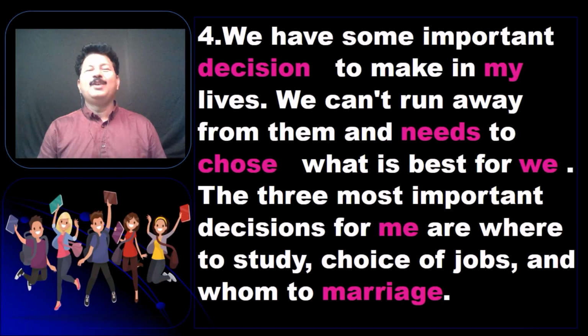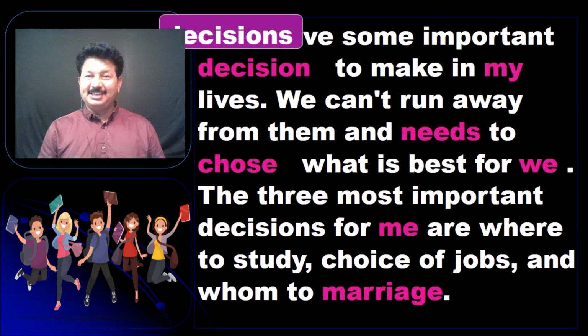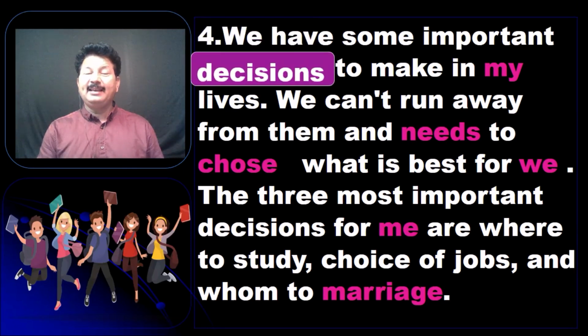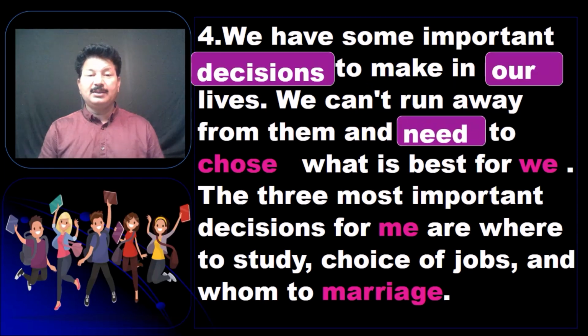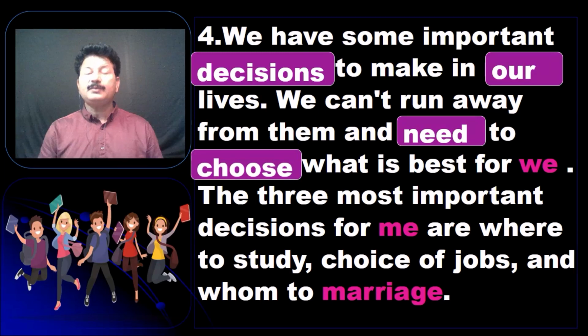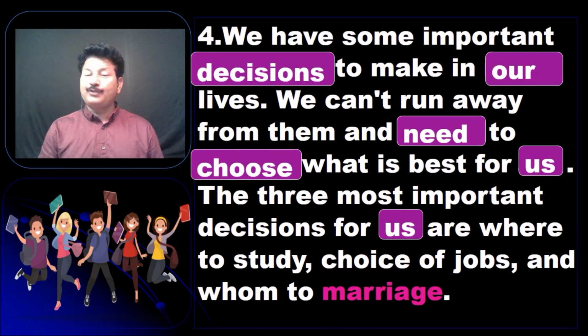Right. We have some important decision or decisions to make. See, here I'm talking about the pronoun. When it is we, is it my lives or our lives? Our lives. We can't run away from them and need to choose. After to, it's always the base verb, so we have to use to choose. What is best for we or us? What is best for us? The three most important decisions for me or for us again. For us are where to study, choice of jobs, and whom to marry. It's not marriage.